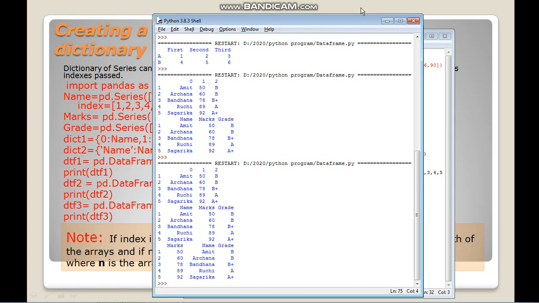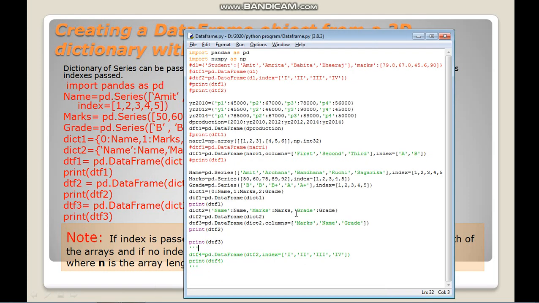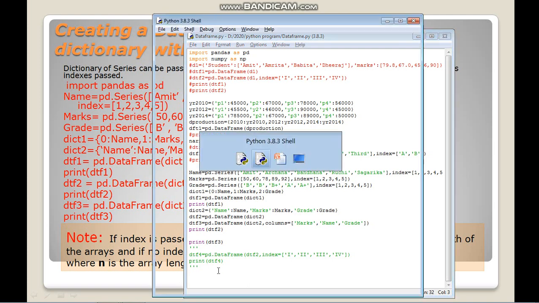I have written marks first, then name, grade, and accordingly it is coming. So mind it, in this code for marks you are taking the key value, not the series value. These were the key values of the dictionary, so only then it will come as it is. If you denote marks here with a series instead of the key value, in that case it will give you a different result.